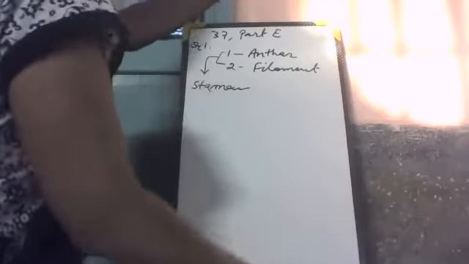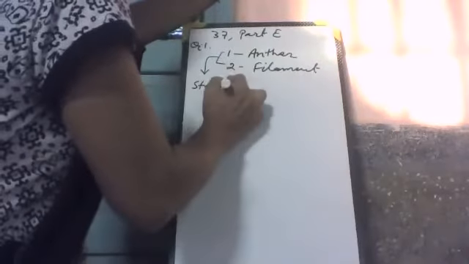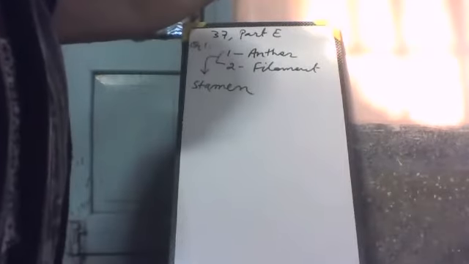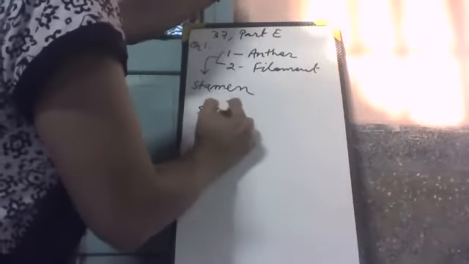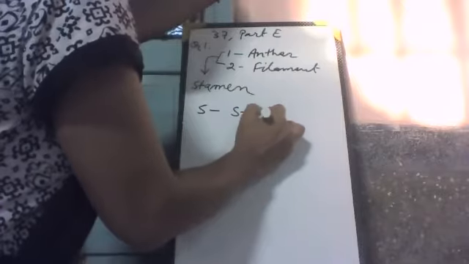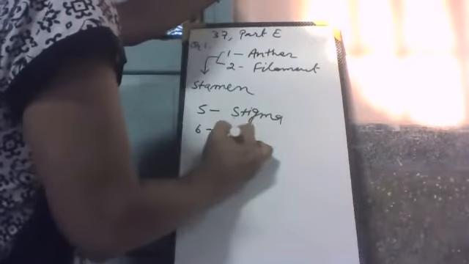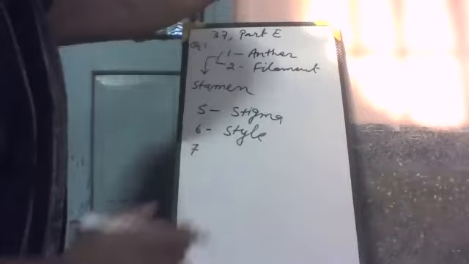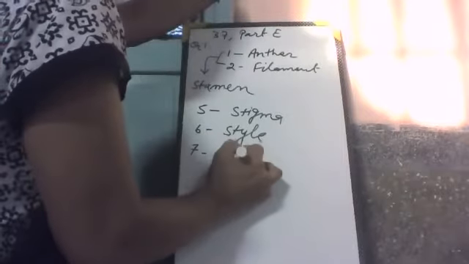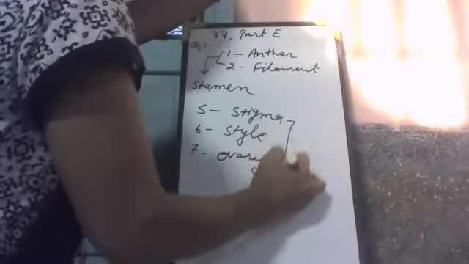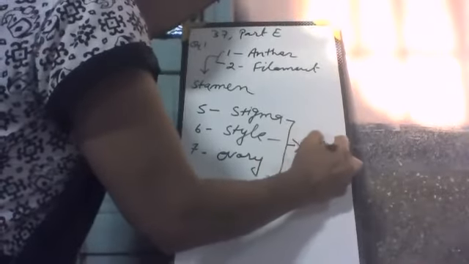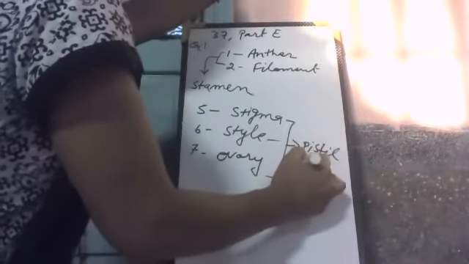Same here, 5 is stigma, 6 is style, 7 is ovary. And all three collectively are known as pistil or carpel.